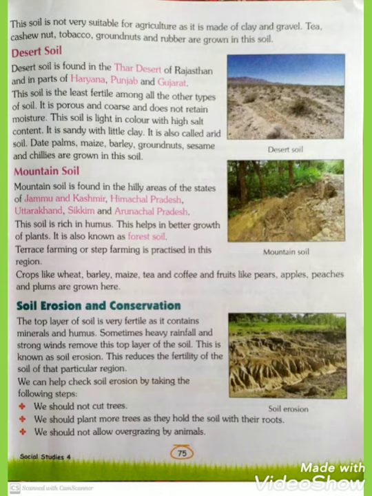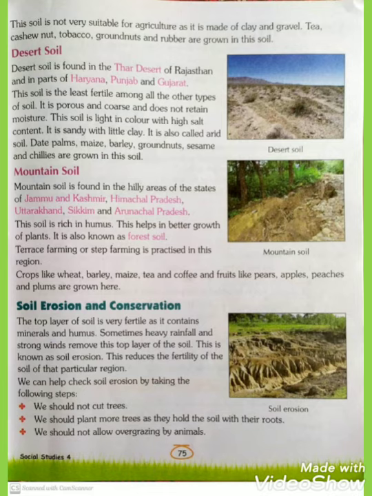Crops like wheat, barley, maize, tea and coffee can be grown in mountain soil, and some fruits like pear, apple, peaches and plums are grown here. You all know the meaning of these. Peaches are orange or red fruit that look like apples but are a little smaller, not quite the same shape.